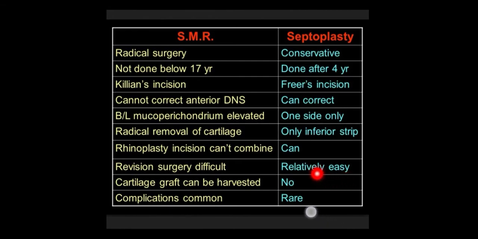Complications are rare. Whereas SMR is a radical surgery. The deflected segment is removed, leaving behind a dorsal and a caudal strut. It cannot be done less than 18 years. Killian's incision is what is done. It cannot correct an anterior deviation. Bilateral mucoperichondrial flaps are elevated. There is radical removal of the cartilage. Rhinoplasty incision cannot be combined. Revision surgery is difficult. Cartilage graft can be harvested. Complications are common. Those are the differences between SMR and septoplasty.